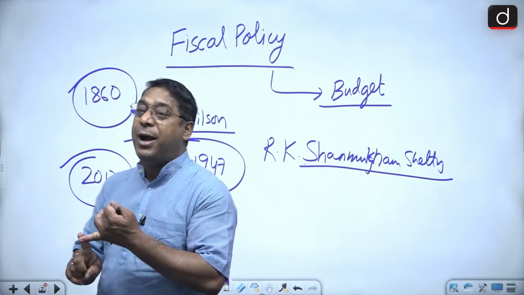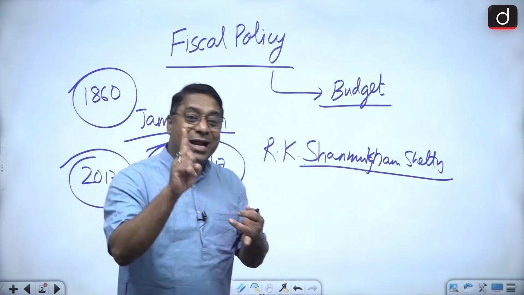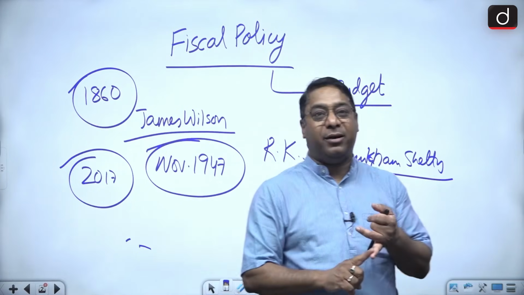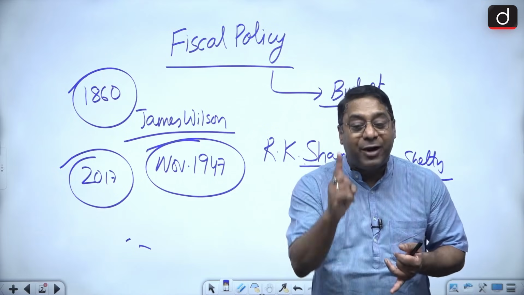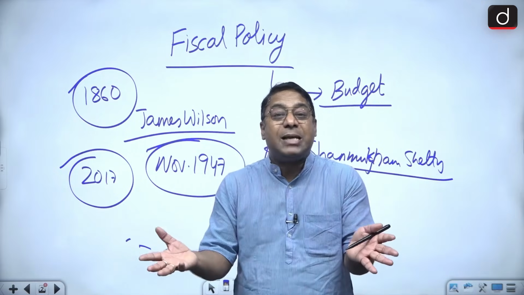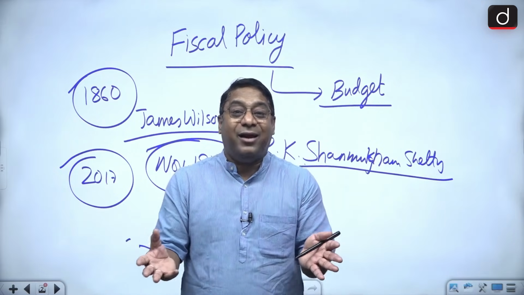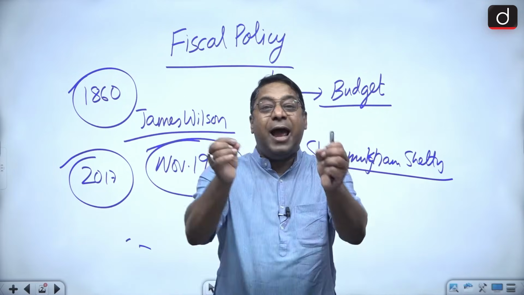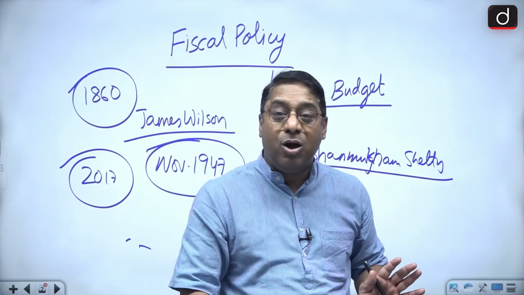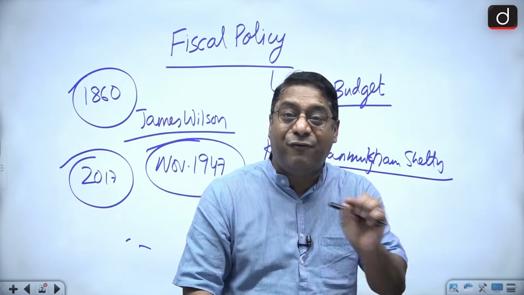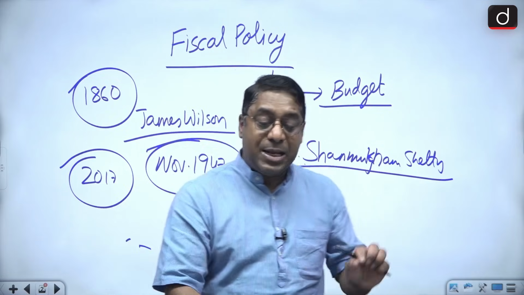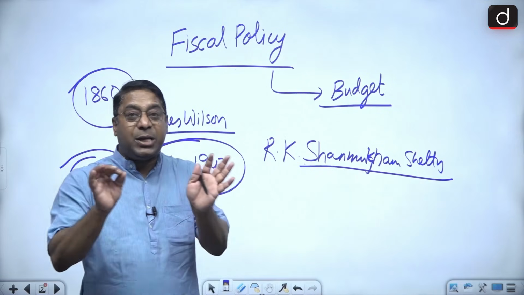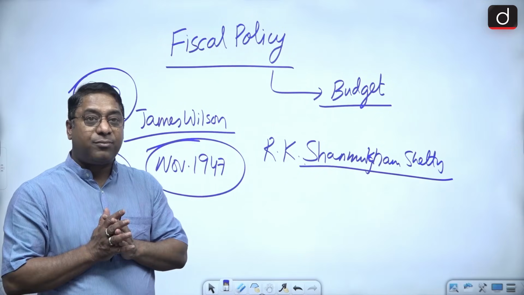The first document is the annual financial statement. Remember it. What is it? Annual financial statement. And what does this annual financial statement have in it? It consists of the estimated receipts and estimated expenditure of the government.